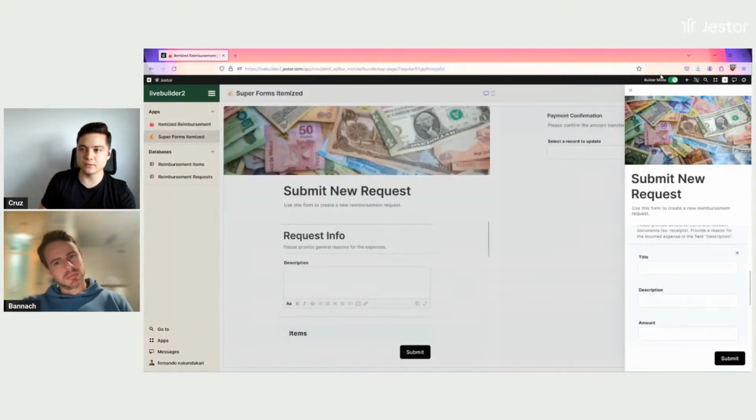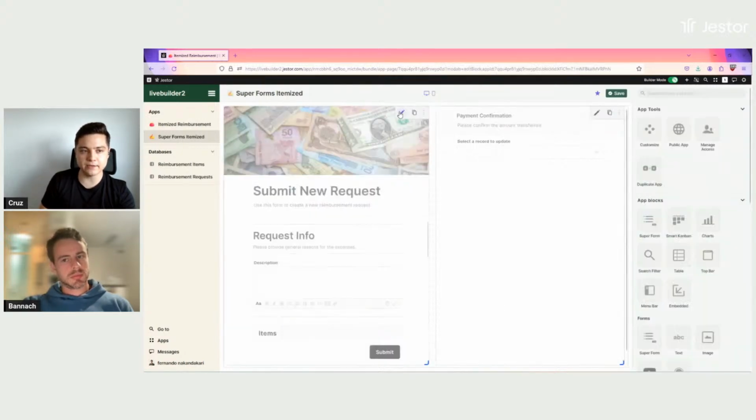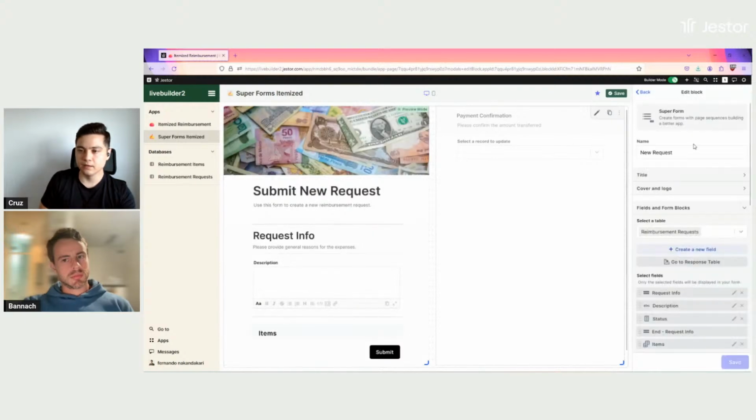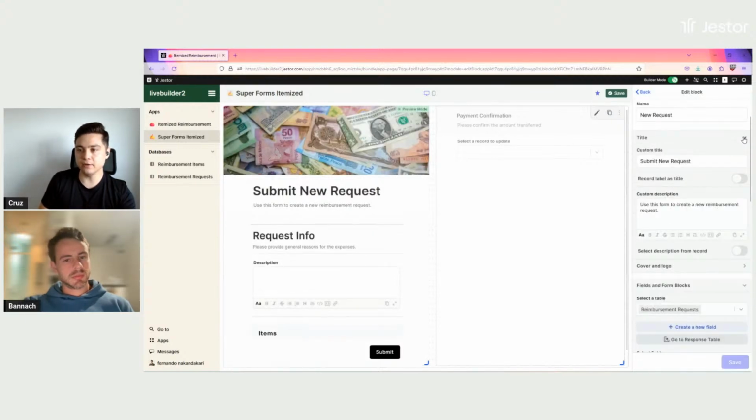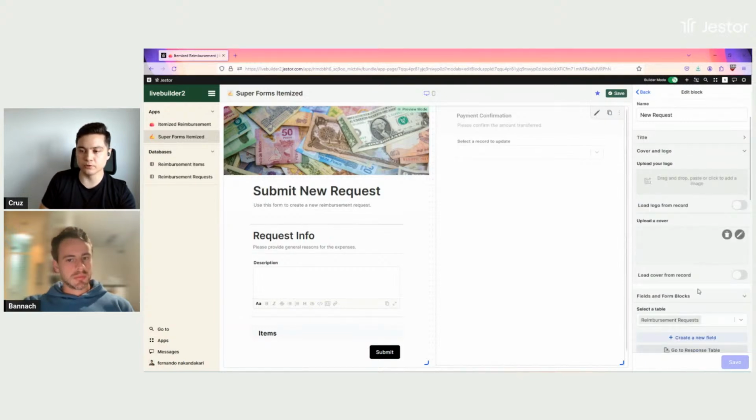So for this, we're using a super form. So I have a section here with the super forms that I created for this template. And you can see that I have this one to submit a new request. So I'm going to edit it. And then you can see that I have a title here. So submit the request, a description. I have a cover, but not a logo. So the cover is this image of money here.